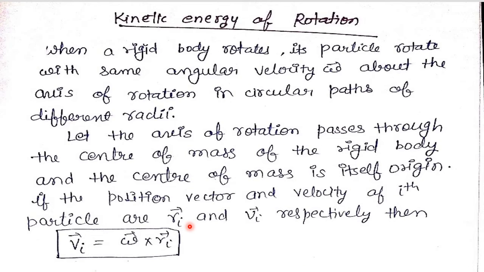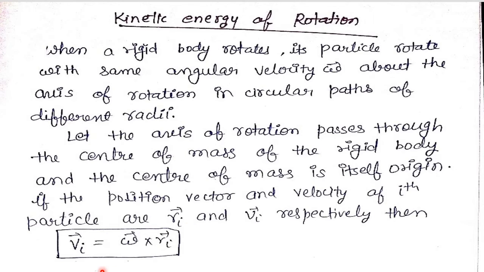Now we will take kinetic energy of rotation. Okay, let us start. When a rigid body rotates, its particles rotate with the same angular velocity omega about the axis of rotation in circular paths of different radii. Okay, it's clear. Now let the axis of rotation pass through the center of mass, which means the rotation axis is passing through the center of mass of the rigid body, and the center of mass is itself at the origin.